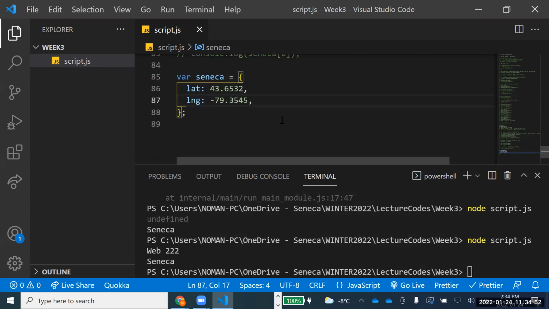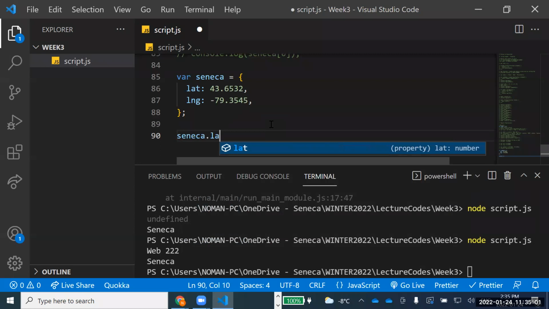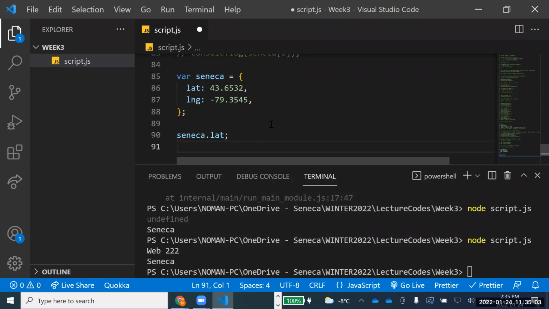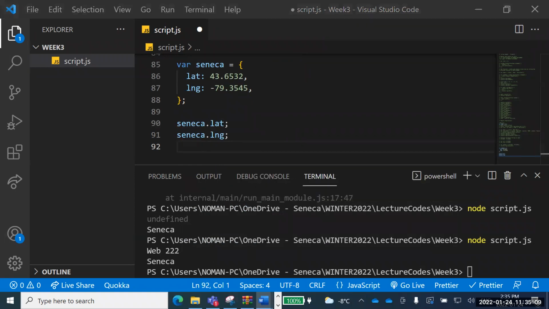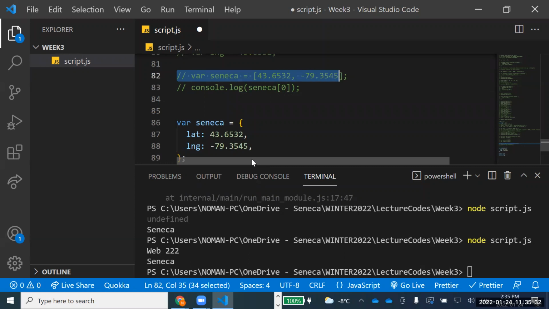Now I'll explain how this is happening. This is quite easy to remember, and I just need to say Seneca dot lat. So it will give me the latitude of Seneca, and Seneca dot LNG will give me the longitude of Seneca. Is everyone getting that? You might be thinking about these two ways of representing something. This one and this one, which I have used before, I'll copy and paste here.